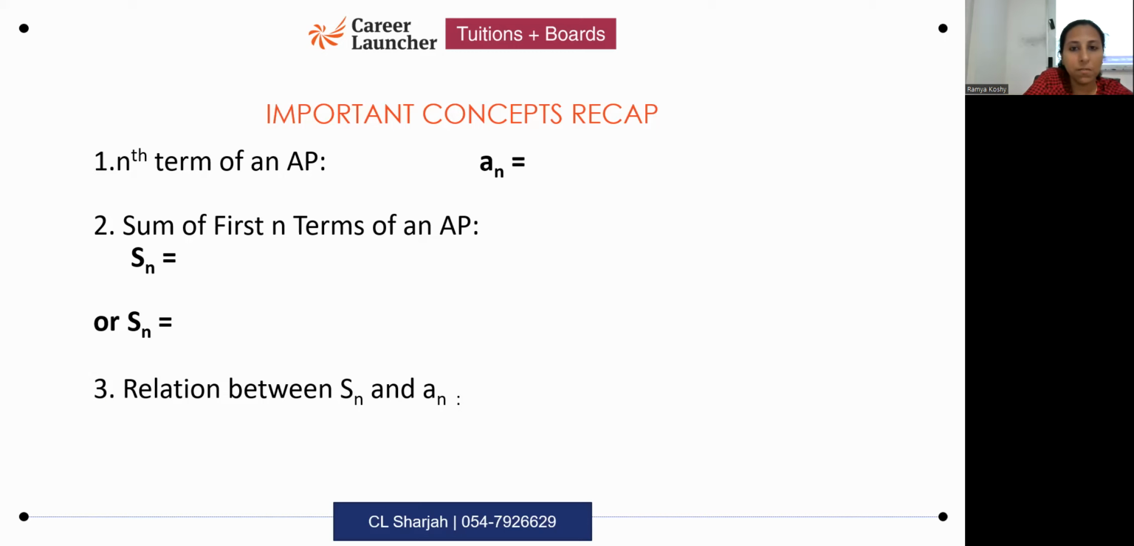Nth term of AP formula. Any term in the nth position, the value of the term which is in position n, is given by first term a plus n minus 1, where n stands for position number, n minus 1 into d. What is the meaning of d? d is the common difference, which is equal to a2 minus a1 or a3 minus a2 and so on. The difference between two consecutive terms.